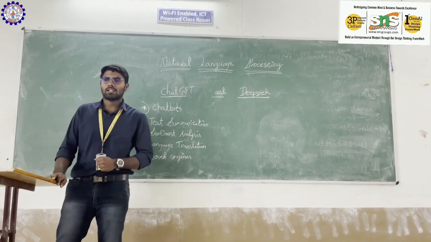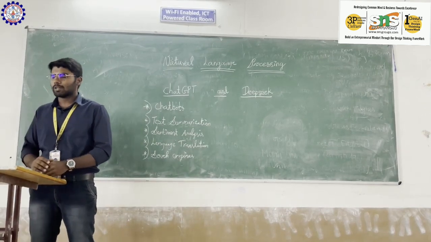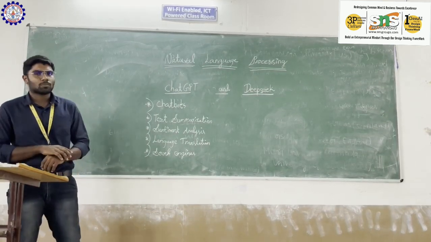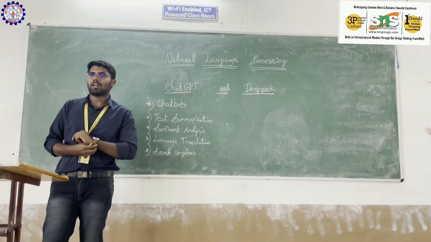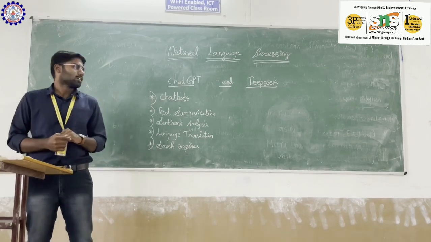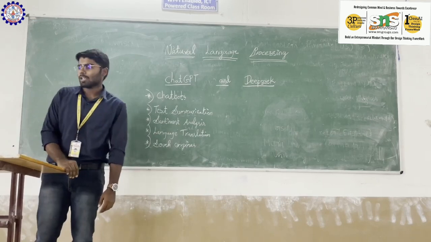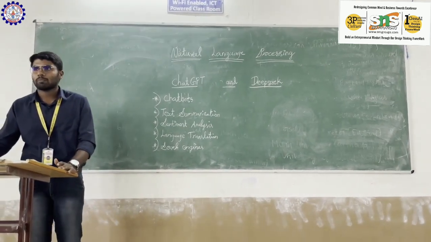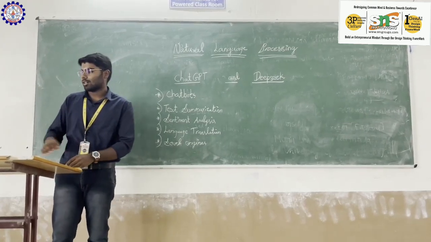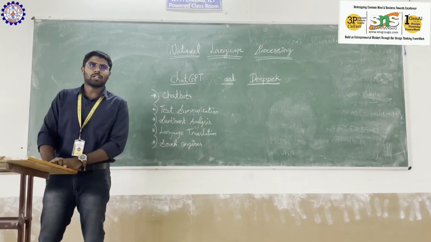Natural language processing is a part of AI that tends to understand, interpret and generate human language, and chatbots like ChatGPT and DeepSeek perform these operations in a high manner. The main applications of natural language processing are chatbots, text summarization, sentiment analysis, language translation and search engines. By using natural language processing, we can make machines understand human languages. So let us continue with the operational process of ChatGPT and DeepSeek in performing natural language tasks.